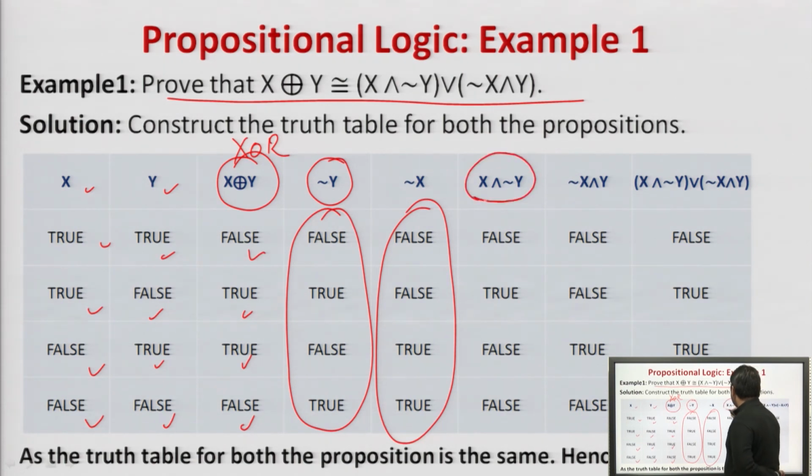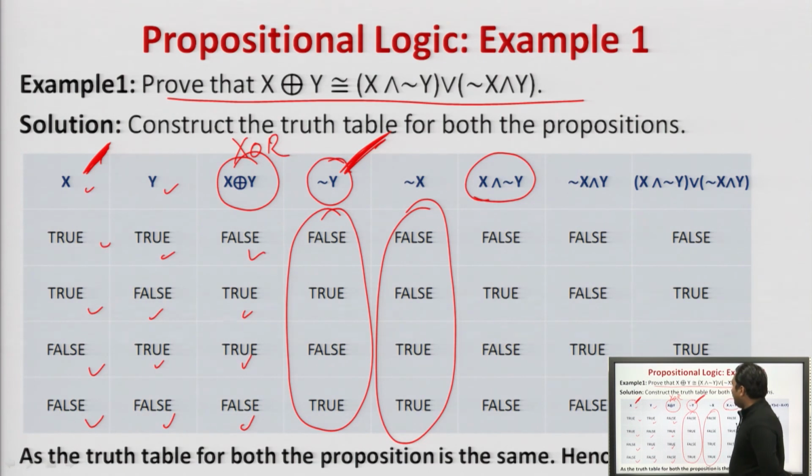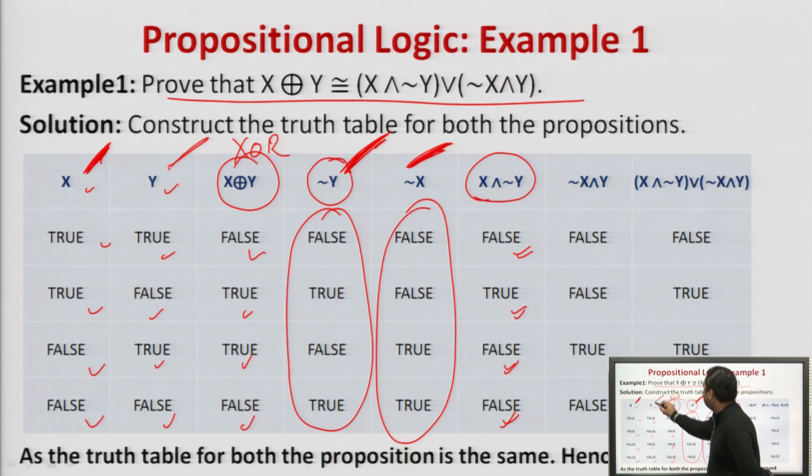Then what will we calculate? x and negation of y, that is this and this. When one is true and the other is false, AND will be false. Then true, false and false will be false, false and true will be false. Right? Next, negation of x and y.